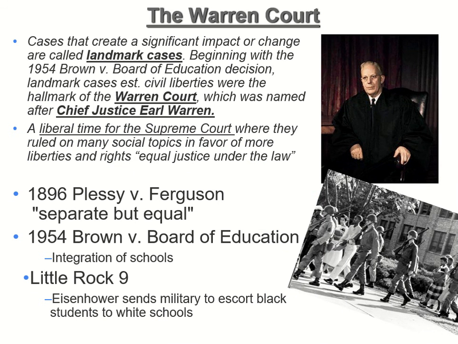A few things to link to civil rights at the time, because these are happening politically, is that we're going to have a bunch of court cases happening in the 50s and 60s. These court cases are all going to be done by the Warren Court. Whenever you have a name for the Supreme Court, it's whoever the Chief Justice is. Right now, our Chief Justice is John Roberts, so it's the Roberts Court. So Chief Justice Earl Warren is in charge of the Warren Court.